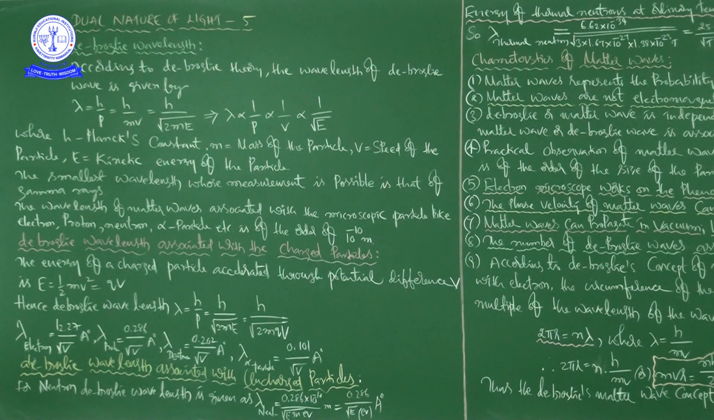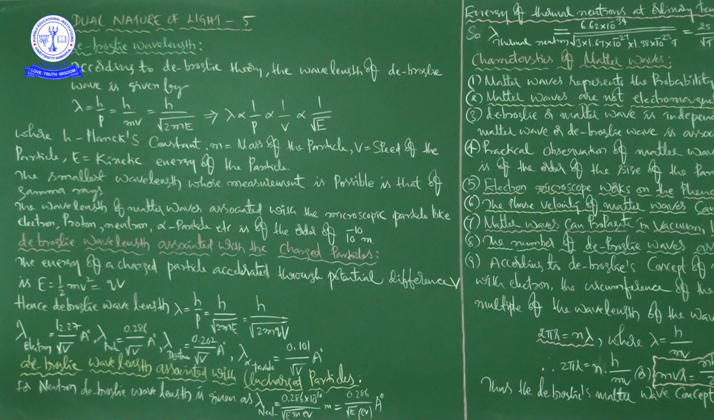The Planck's constant is the same, but the mass will be different, and so is the charge. So even though you accelerate all of these, electron, proton, deuteron and alpha particle, through the same potential difference, because of the difference in mass and charge, the value of the de Broglie wavelength is different.